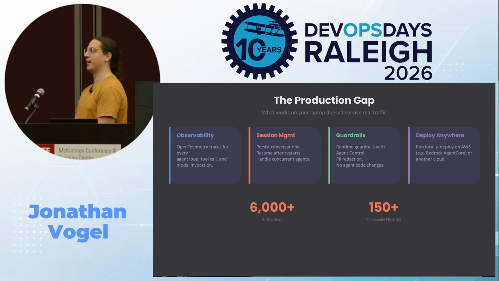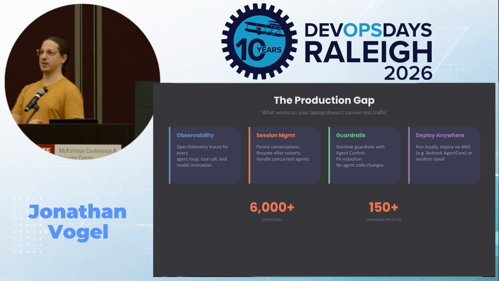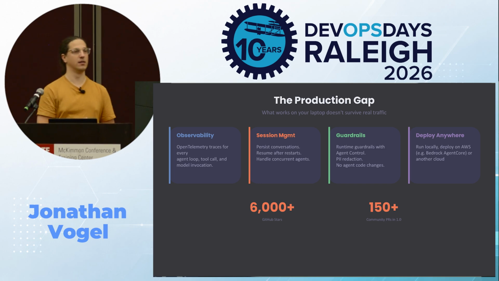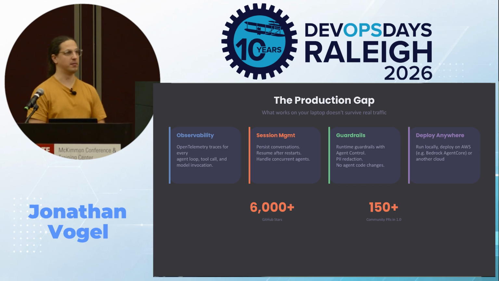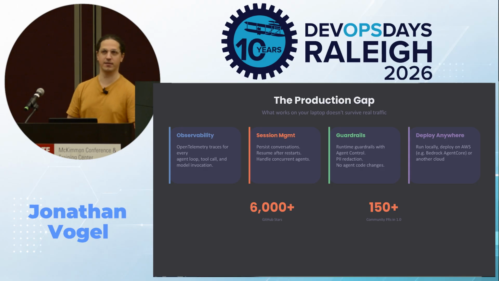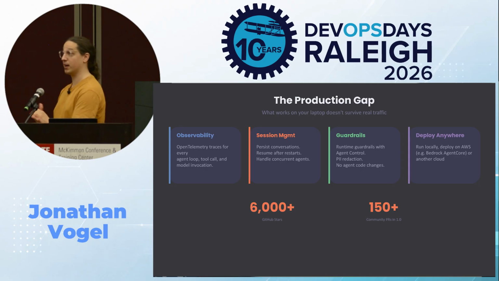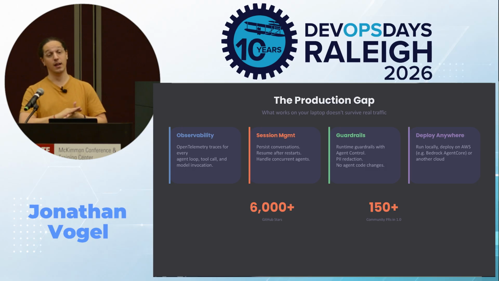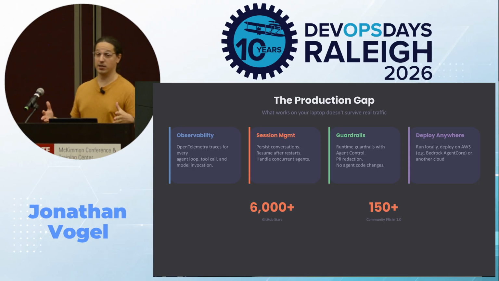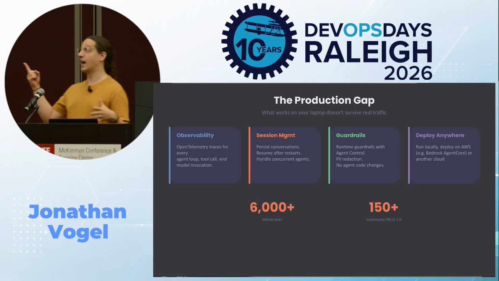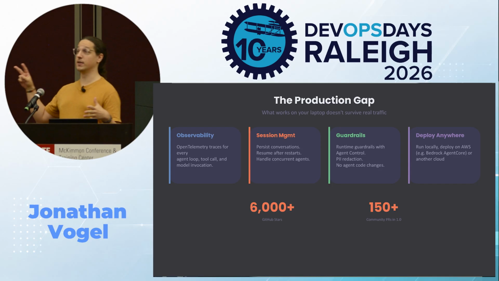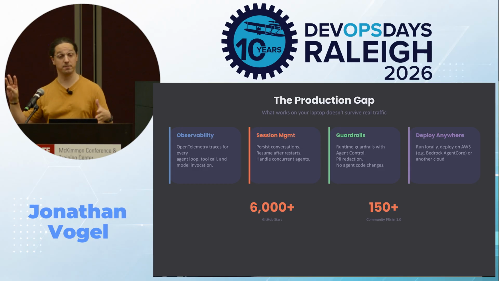Guardrails. And when we talk about production, customer-facing systems, guardrails are really, really important. I was talking to someone else earlier today, and they are doing stuff with hospitals and require HIPAA compliance and all this. So these are all good things to keep in mind. The agent control lets you define what your agents can do and can't do at runtime without changing any agent code. So think of PII redaction, content filtering, or tool restriction.